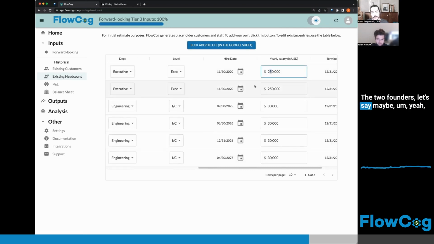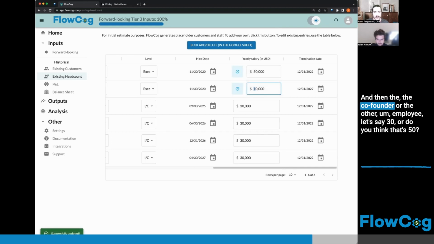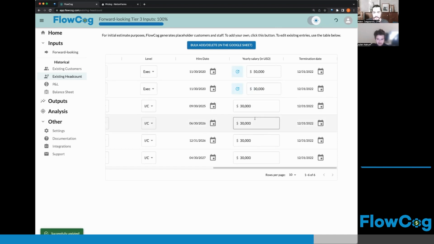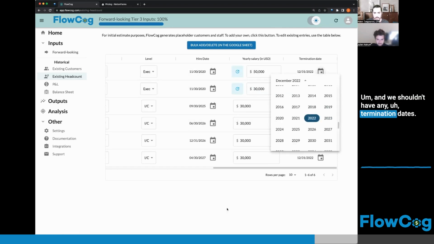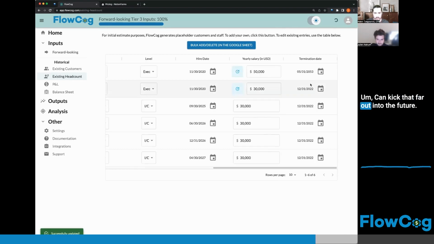The 2 founders, I'm not taking 250, I wish. But let's say maybe 50, because now I live off 8. So I do spend some money. So maybe 50 is reasonable. All right. Let's say 50. And then the co-founder, the other employee, let's say 30, or do you think that's 50? Okay. Yeah, it's 30. And we shouldn't have any termination dates. We can kick that far out into the future.